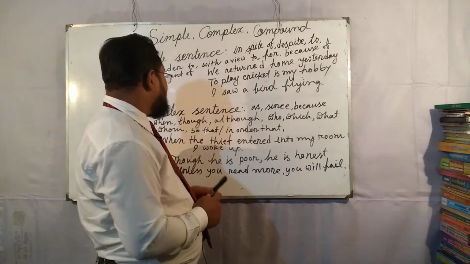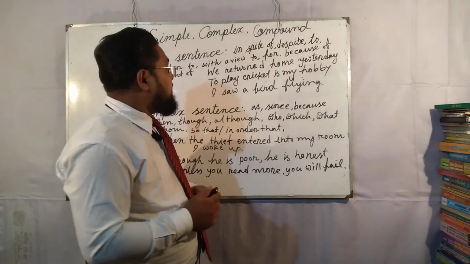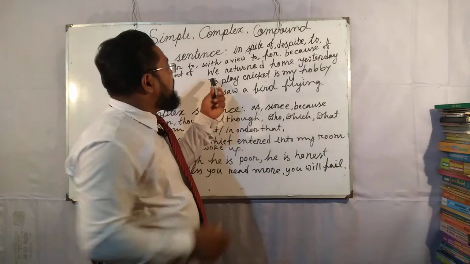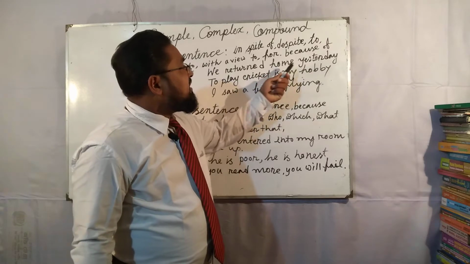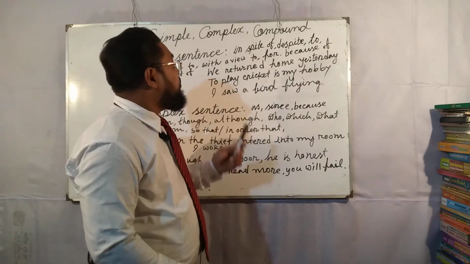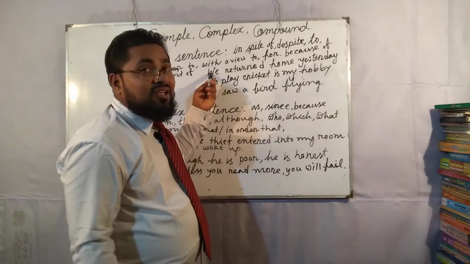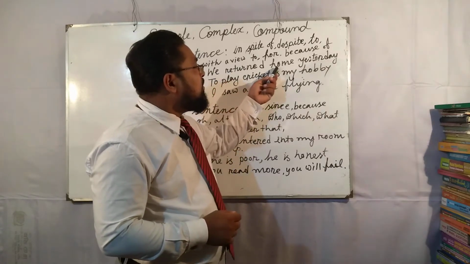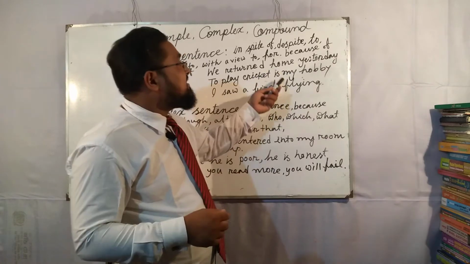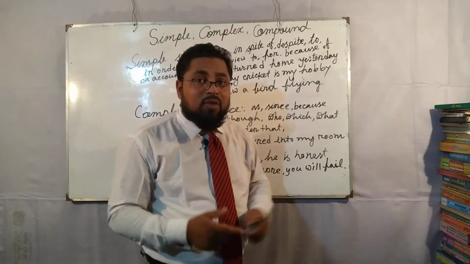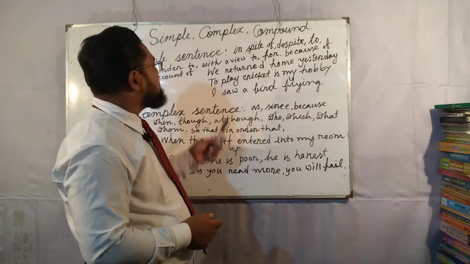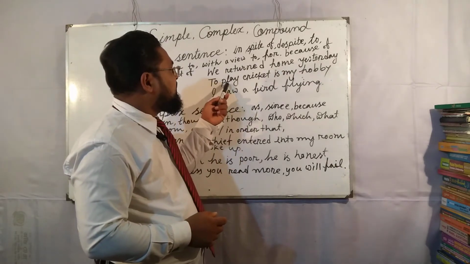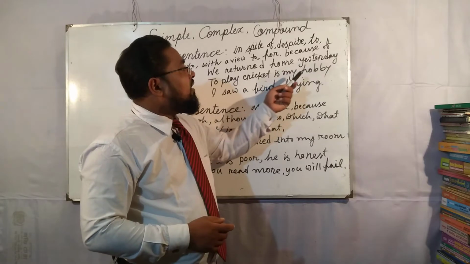Look at the board. Here I have given some examples. We returned home yesterday. Here we can see we is the subject, returned is the finite verb, home is an adverb of place, yesterday is an adverb of time. Next sentence: To play cricket is my hobby.